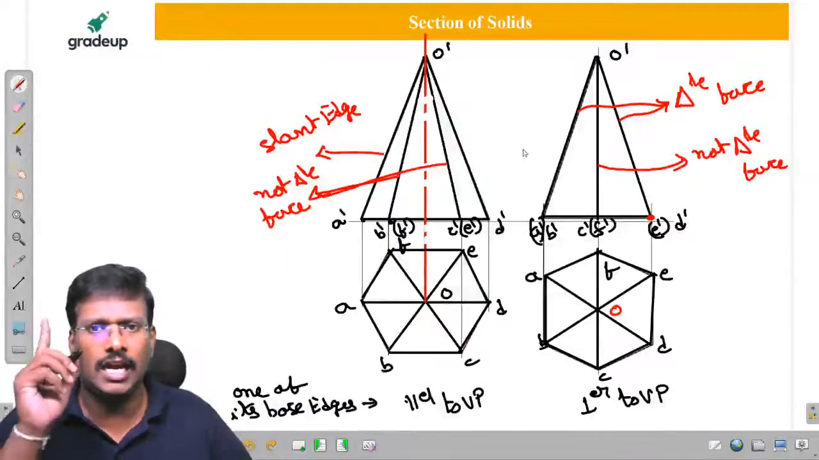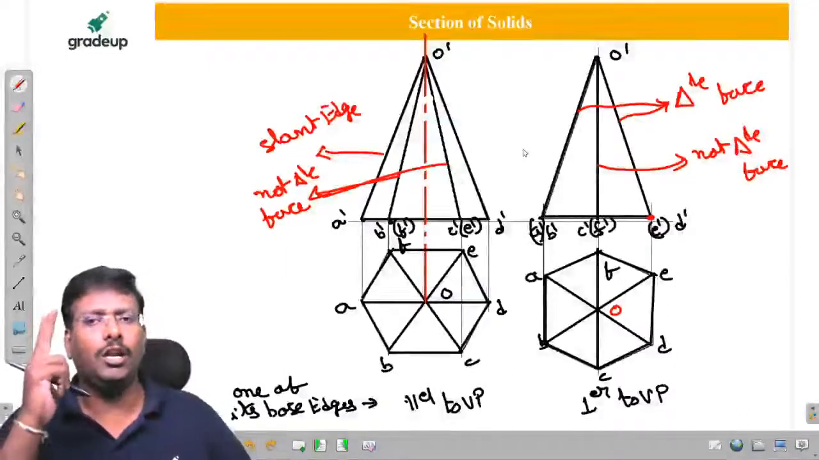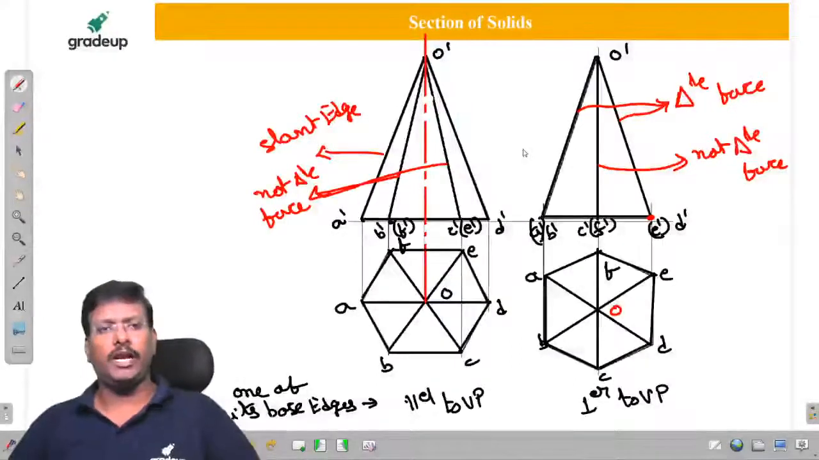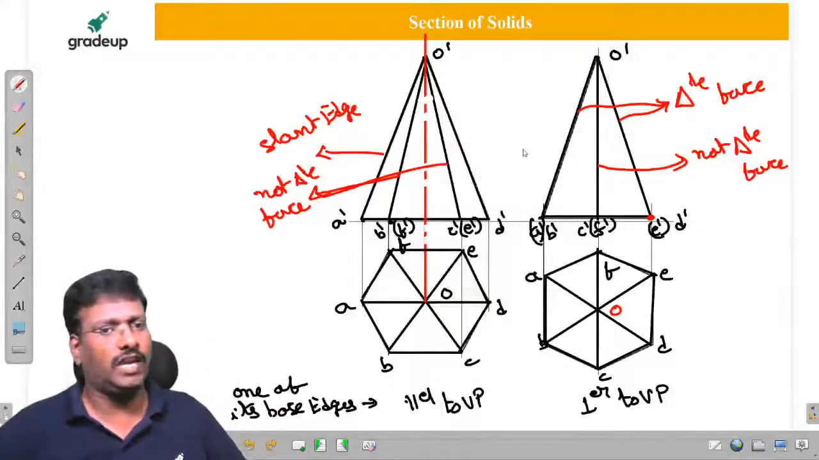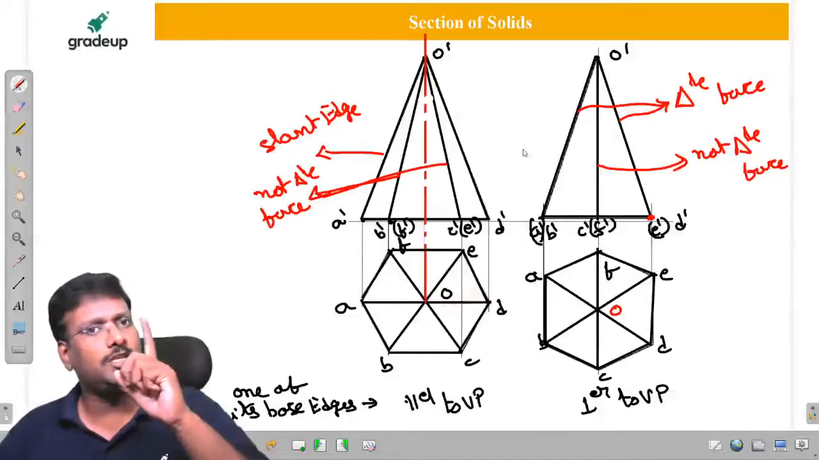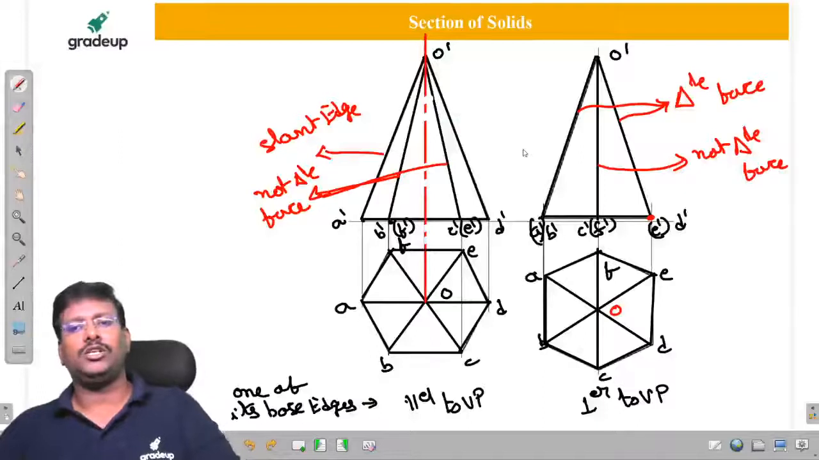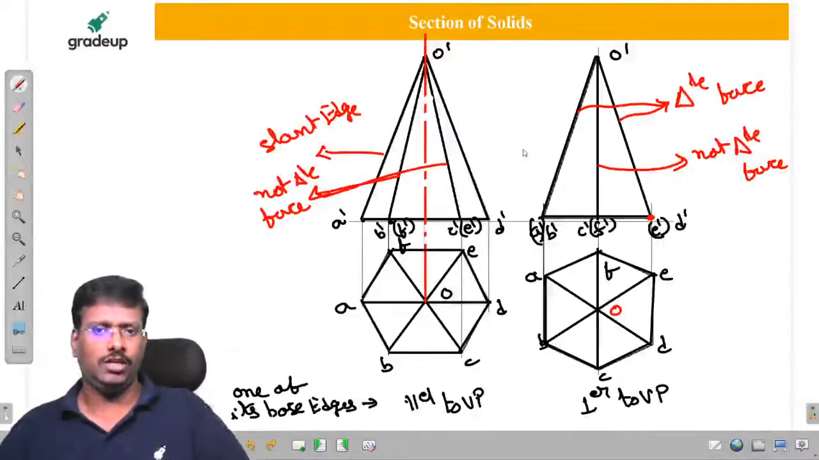If you join with O, you are going to get the triangular face. Triangular face means at the extreme, if two corner points are there, then we can consider that the extreme line is going to represent the triangular face. At the extreme, it is going to represent one. This is considered as a slant edge. Is it clear to all of you?